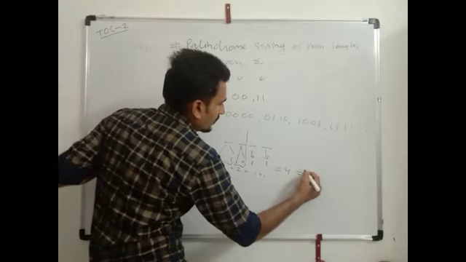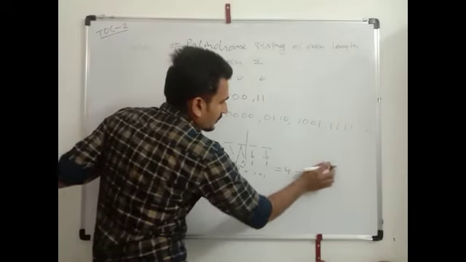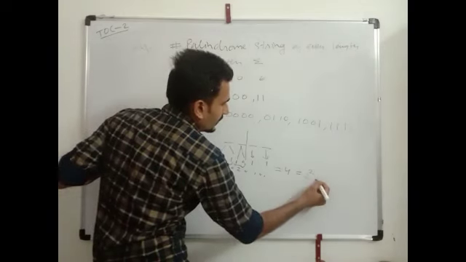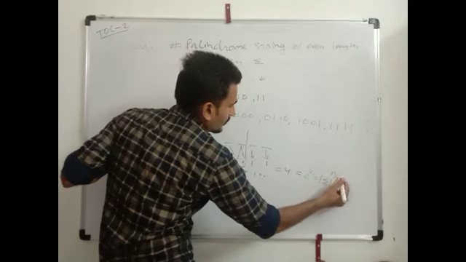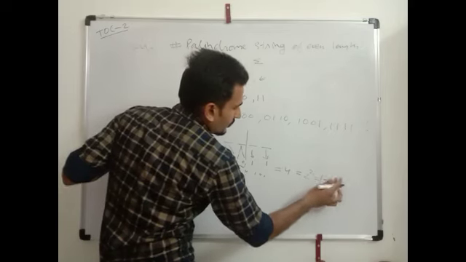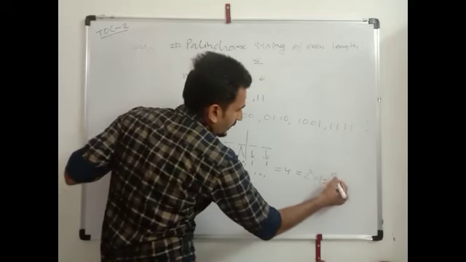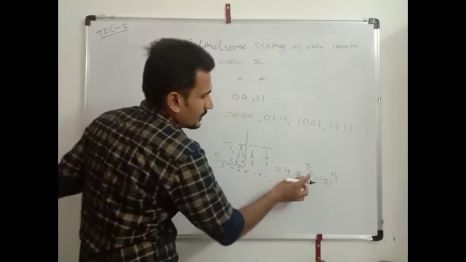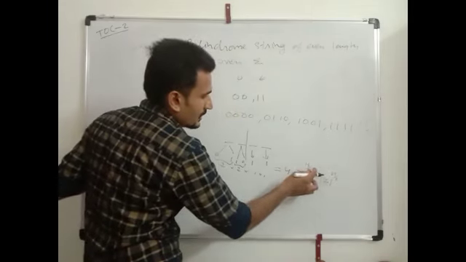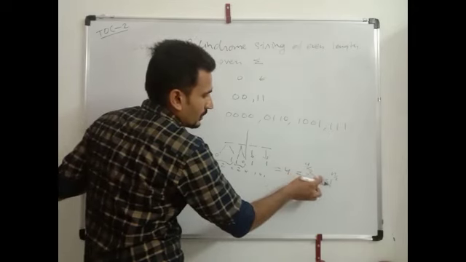So it can be written as sigma power 2, meaning sigma power n by 2, meaning 4 by 2. 2 power 4 by 2 means 2 power 2.